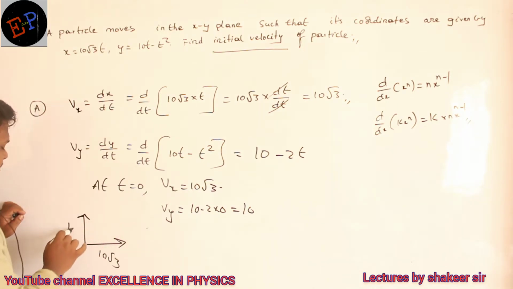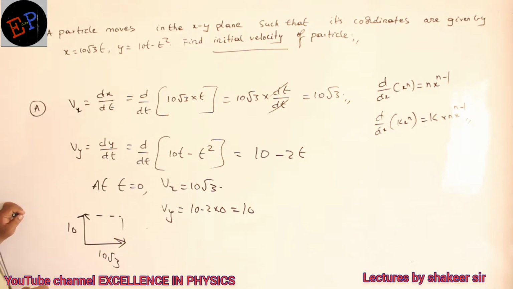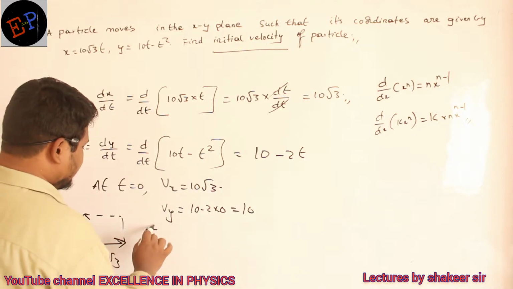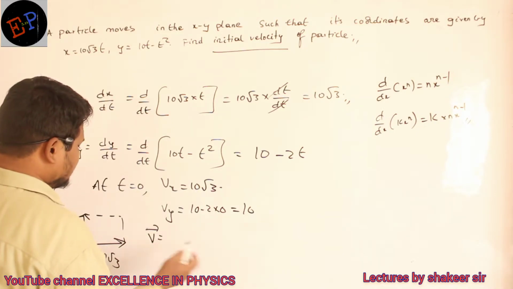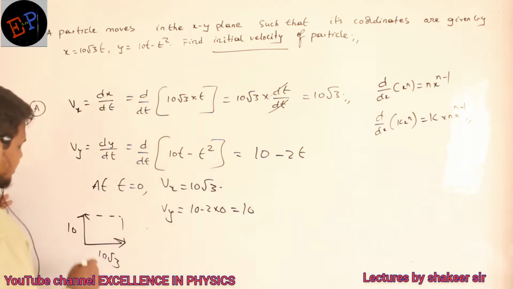Therefore, what is the total velocity? I will find the magnitude, that is better.